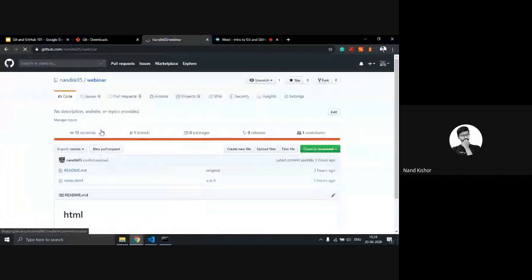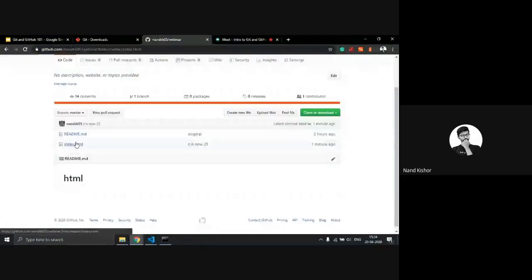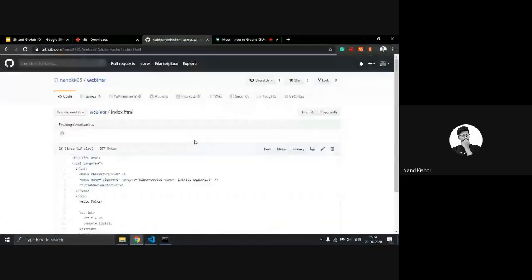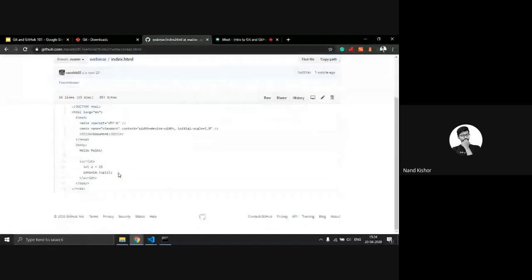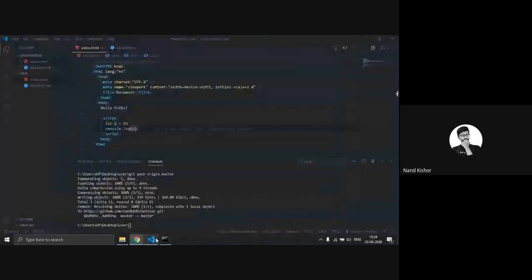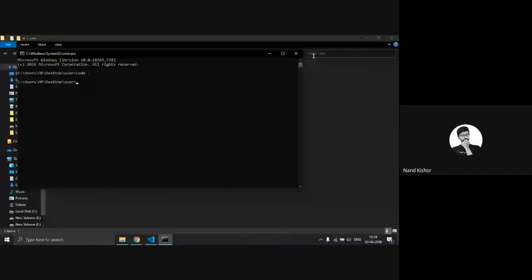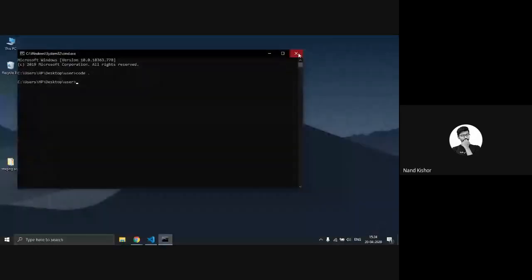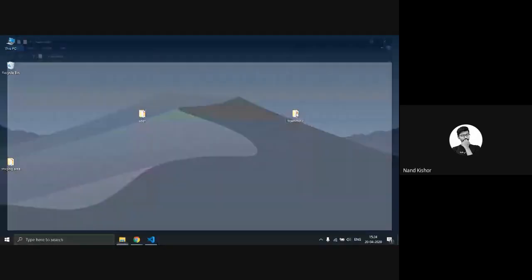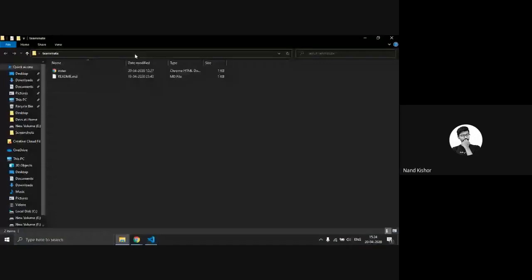So this is my next.html file. Here you can see z equal to 23 console.log z. So this file is now updated with my local file. So let's say I put this code here, but someone else on his computer having this file. I'm going to open this into Visual Studio Code.